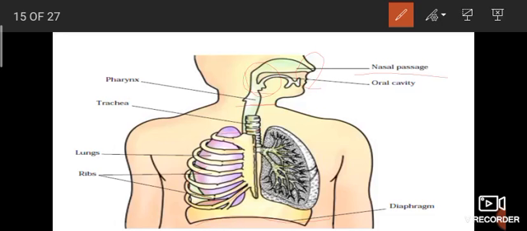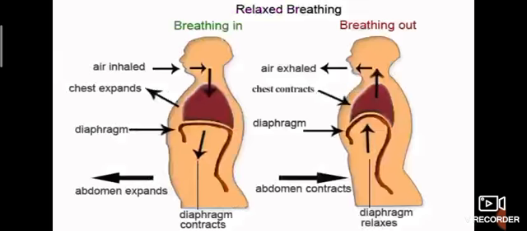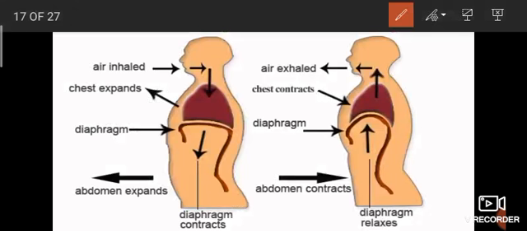As we take in the air, it fills up the lungs. This moves the diaphragm downwards. See this? When you take a breath, the lung muscles push the diaphragm downwards, and the ribs move outwards.